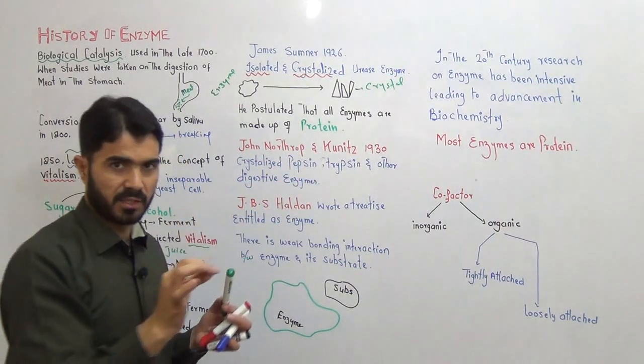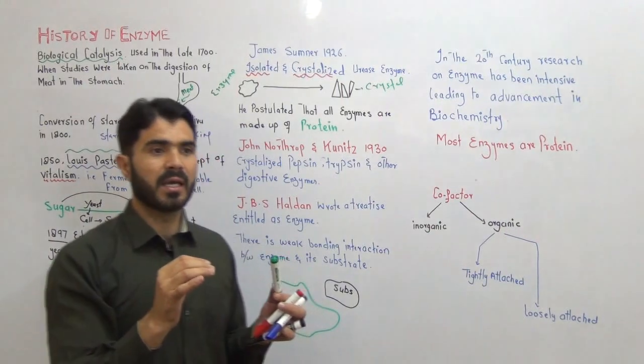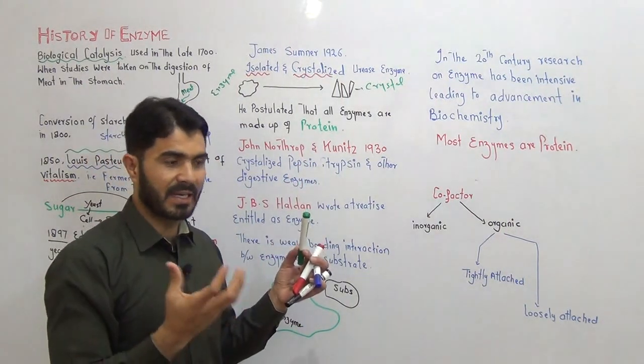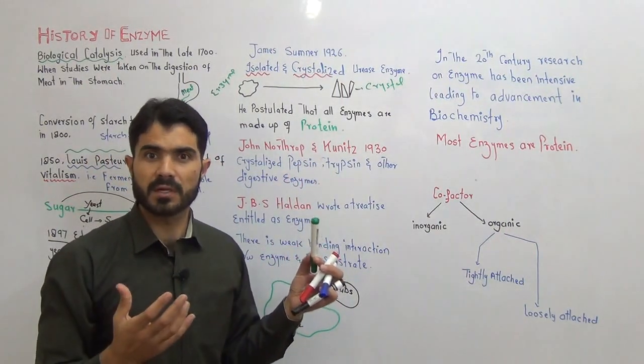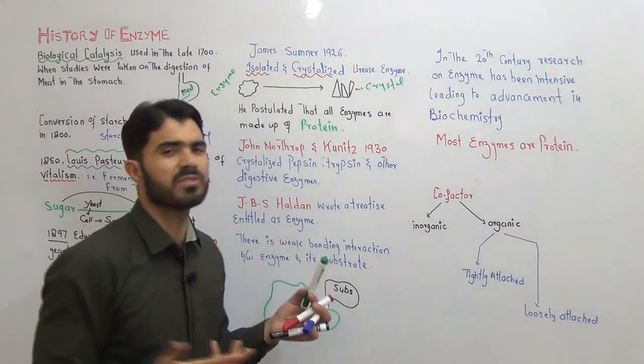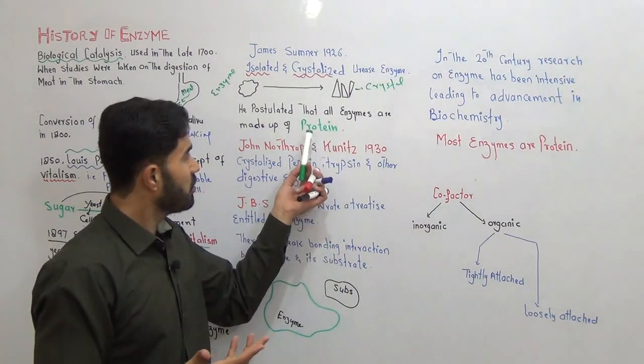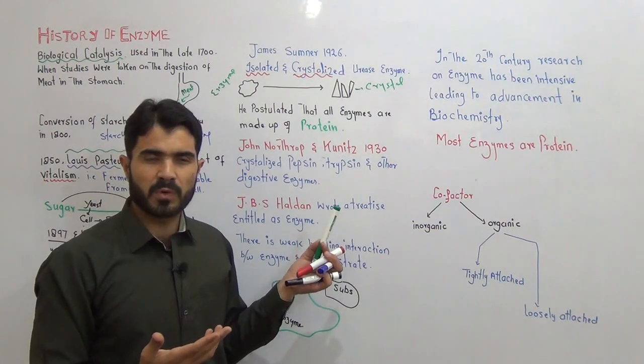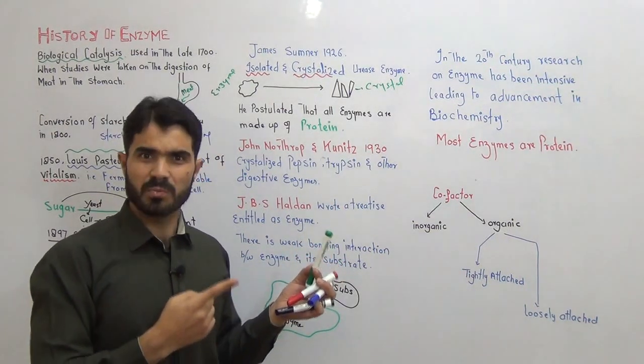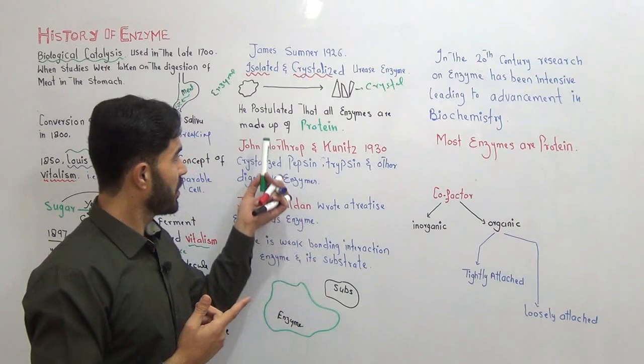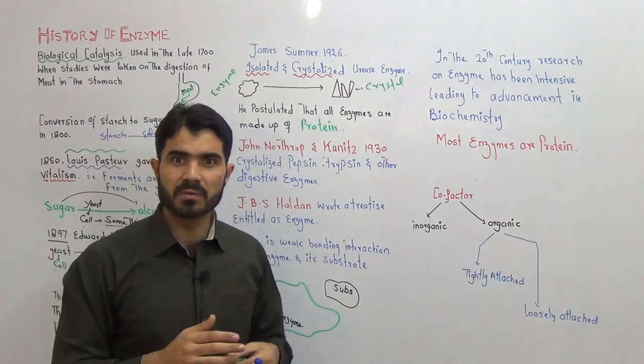In the beginning, that statement got a lot of criticism from other scientists. Other scientists were thinking, what are you saying, man? How is it possible that all enzymes are made of protein? Are you a magician? क्या तुम एक जादूगर हो जो ये कहते हो कि तमाम के तमाम एंजाइम प्रोटीन के बने होते? क्या बोल रहे हो?